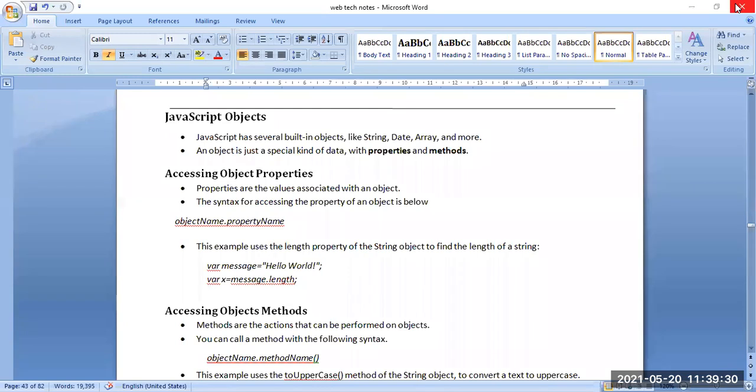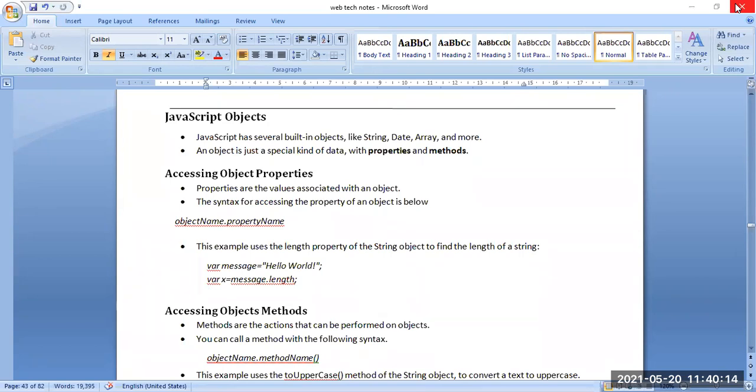JavaScript objects are a special case with properties and methods. So how to access a JavaScript object or a JavaScript object property? Properties are the values associated with an object. This is the syntax for accessing a property of an object: the object name dot the property name.